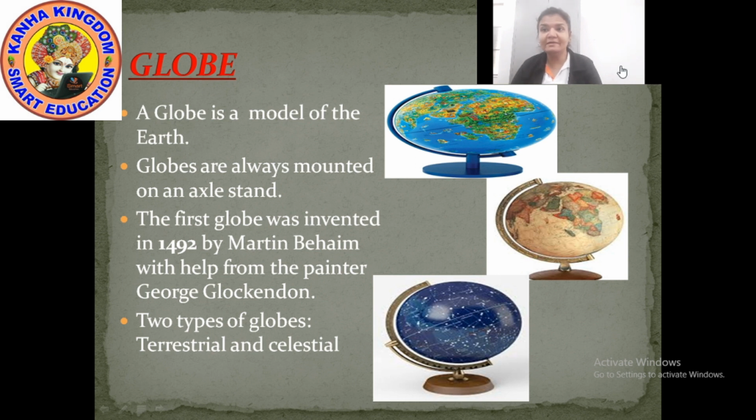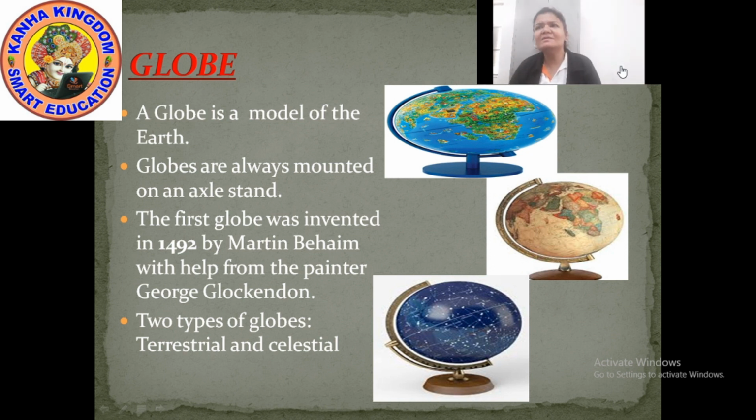So have you noted down? When was the first globe invented? The first globe was invented in 1492. By whom? By Martin Behem. And with whose help? With the help of the painter George Glockenden.